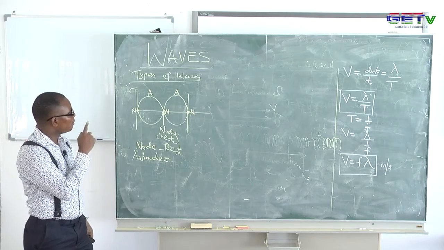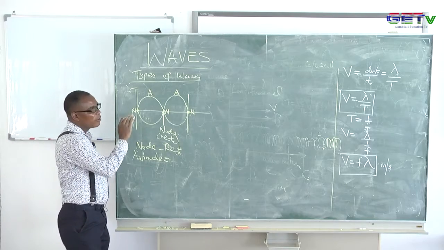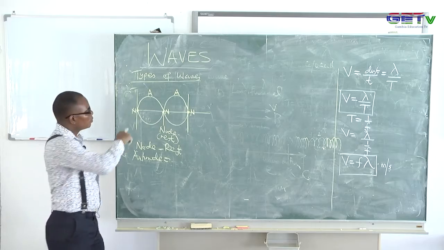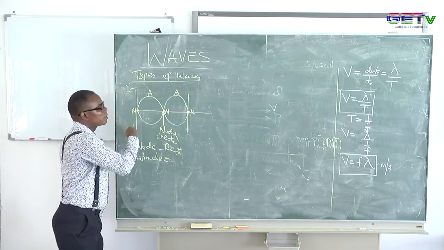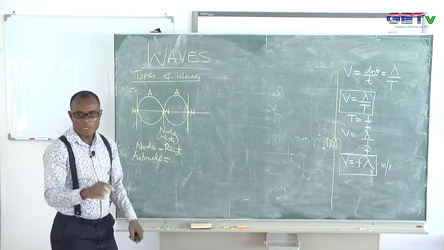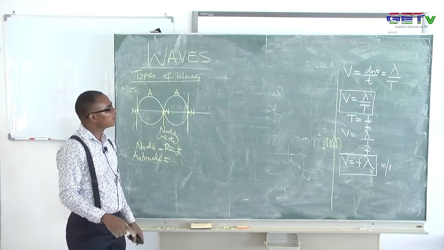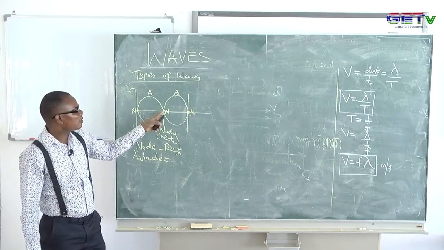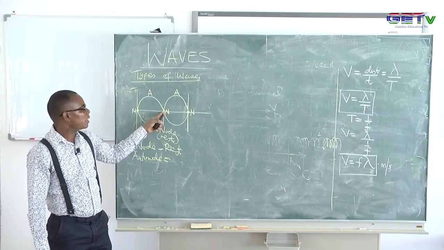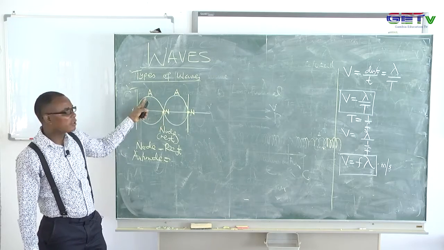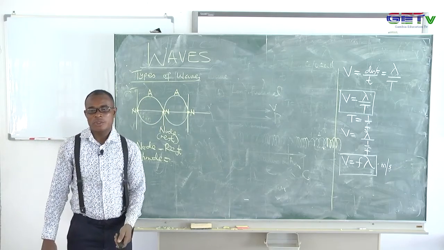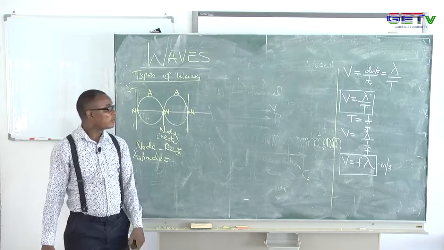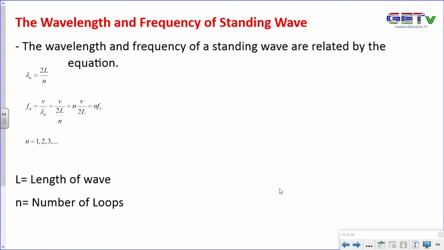This kind of wave is the wave generated by that string that went up to that point and returned back. So the two waves will superpose as they go to the end and return back, forming nodes. So there's a point where the particles appear to be at rest, that's called a node, and the other point is called an anti-node. Now the wave will form these loops. These circles are called loops.